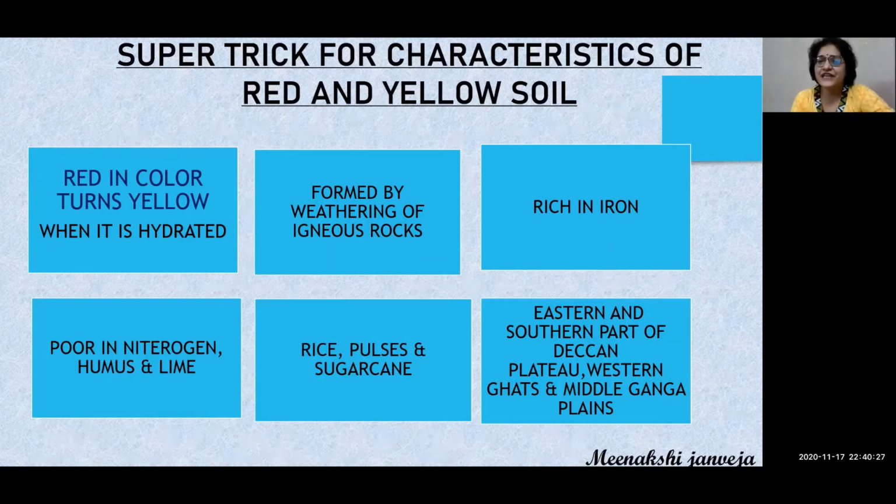Very simple. The second question you will ask is about the formation. So it is formed by weathering of igneous rocks. Third, about its chemical composition. So it is rich in iron and poor in nitrogen, humus and lime. The fourth question you will ask, which kind of crops are grown? So rice, pulses and sugarcane are ideal. Then comes the areas where it is found. I told you, you need to learn only 3 locations: Deccan Plateau, eastern and southern part, then Western Ghats and middle Ganga plains. So this way you will be able to crack a 5 mark question about the characteristics of red and yellow soil.